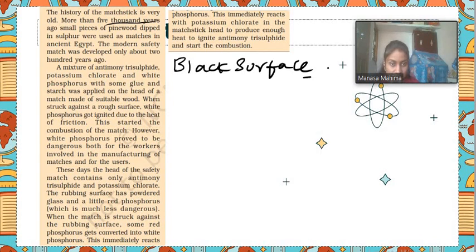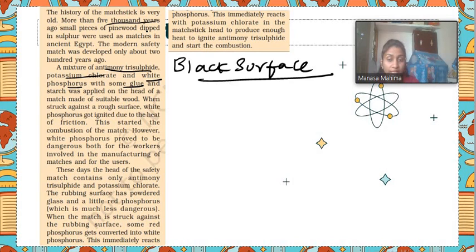What is that black surface made of? It is made of antimony trisulfide, potassium chlorate and white phosphorus. These three are mixed together using a glue and applied on a wood surface. The matchstick needs to be struck against a rough surface, and so it will start burning. But later on this white phosphorus was found to be very dangerous for the people manufacturing the matches, and for the people using the matchsticks.